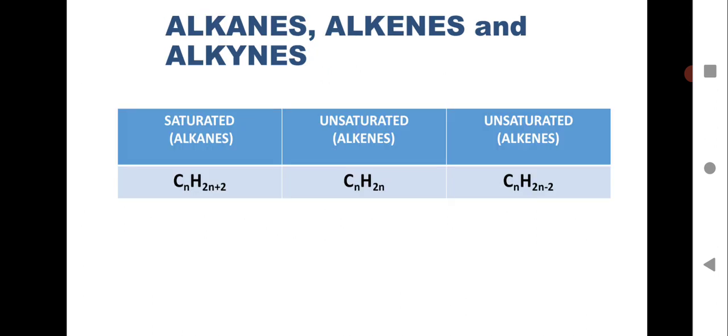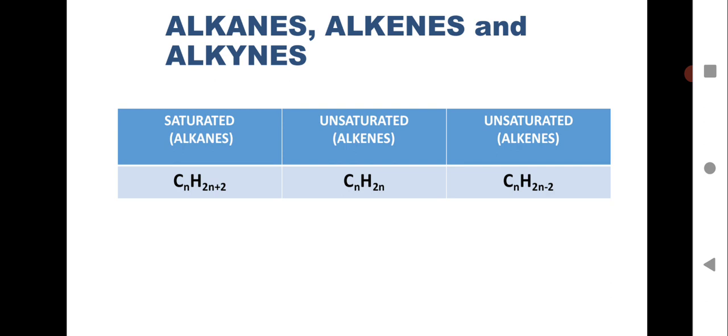Alkanes, alkenes and alkynes. These are the series of carbon compounds, and they are broadly classified as saturated and unsaturated. What exactly does saturated mean? Saturated carbon compounds means all 4 valencies of the carbon atom are satisfied, and that is alkanes. Whereas in unsaturated carbon compounds, the valency of the carbon atom is not satisfied.